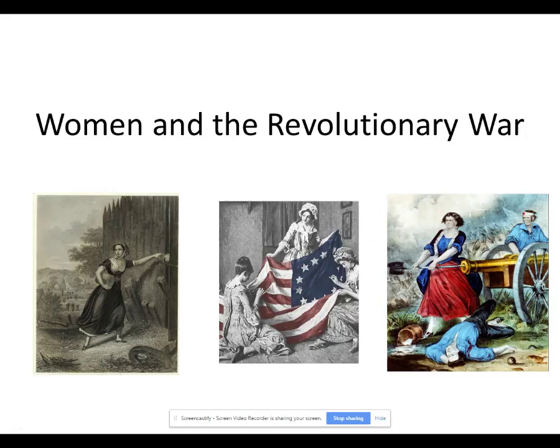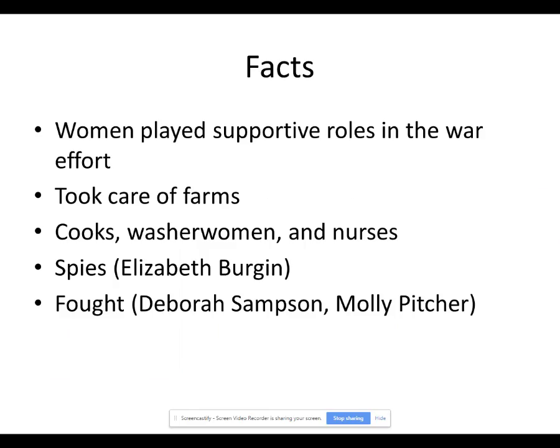Women were also considered a minority group, and they were not recruited to join in the army, but they did help in other ways. Women played supportive roles in the war effort. Most women stayed on the farms while their husbands, brothers, and fathers went off to be soldiers. So besides doing all of their regular jobs, women were left in charge of all the farm work. They prepared the fields, planted the crops, hired temporary workers, harvested and sold the crops.